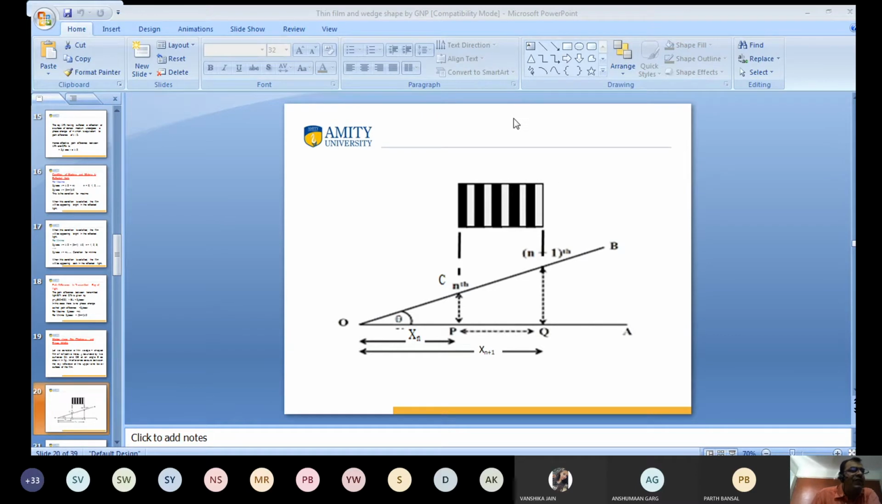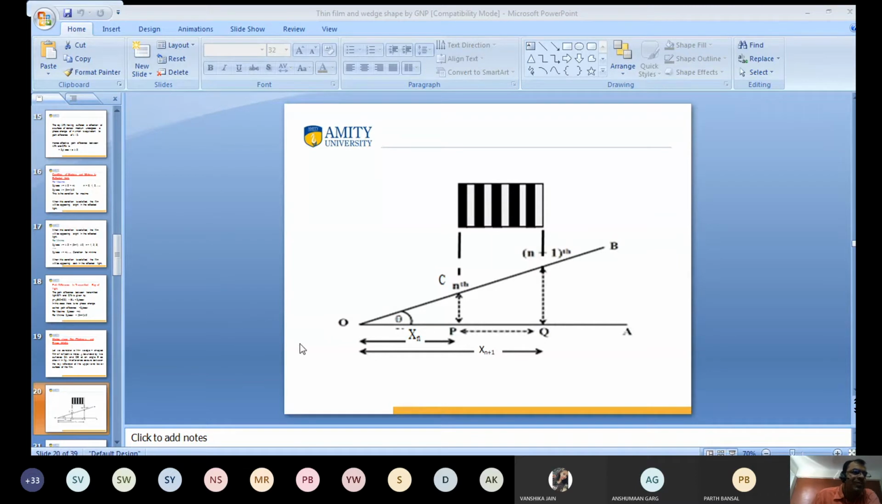So I want to calculate the fringe width. What is the fringe width in the case of a transmitted wedge-shaped film? Suppose there is a point P where the nth fringe forms, at distance xn. Again, suppose there is a point Q, at distance xn plus 1, where the (n+1)th fringe forms. This is OA and OB.